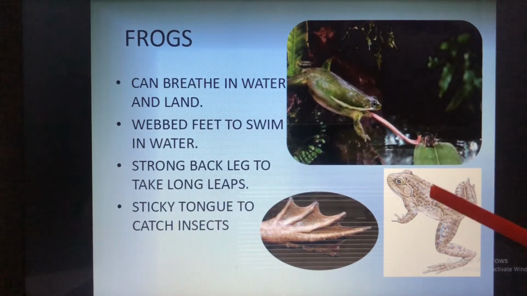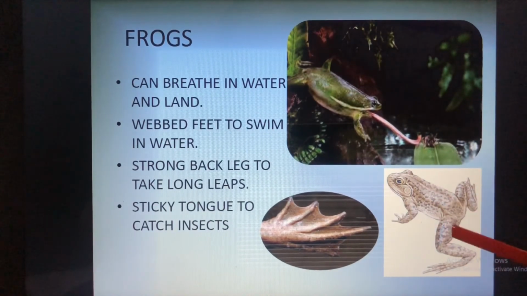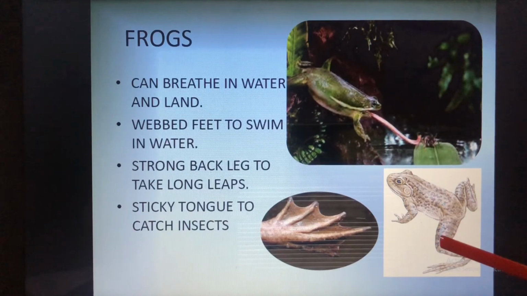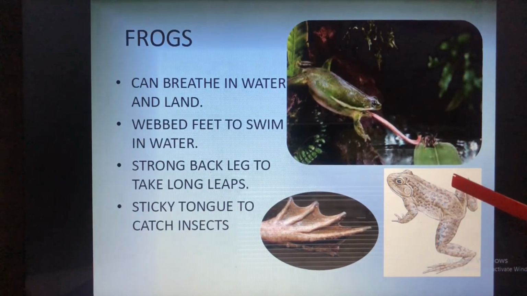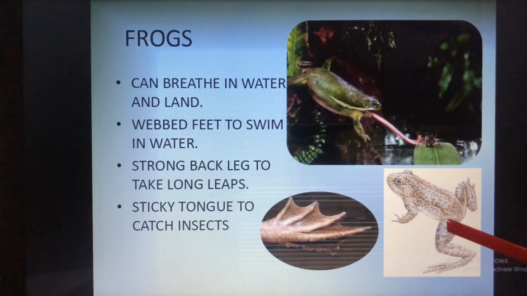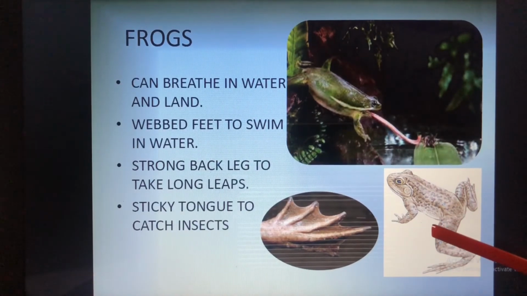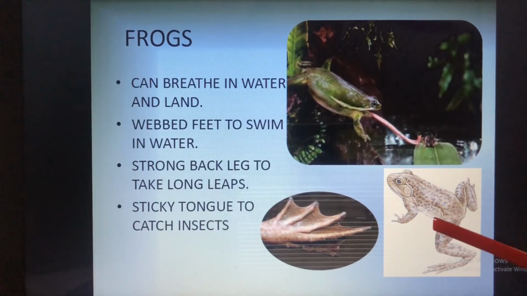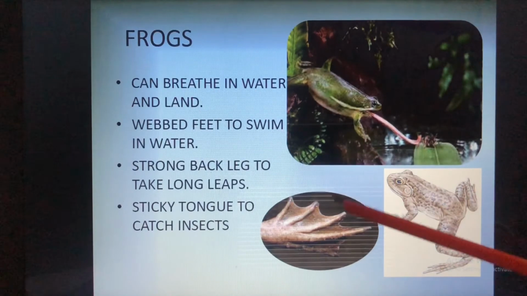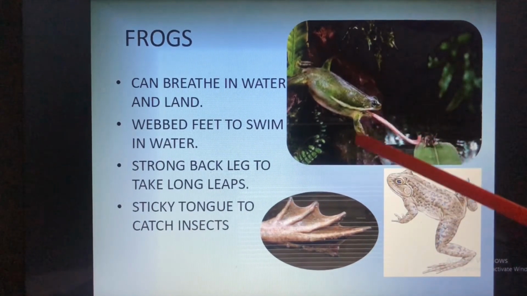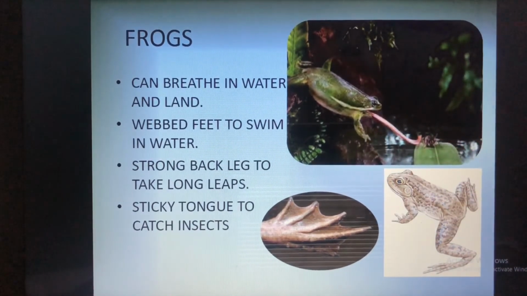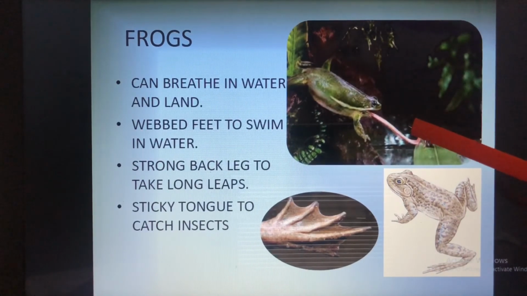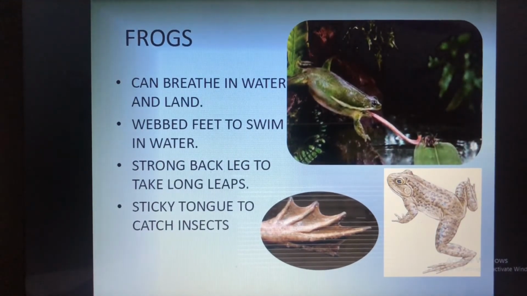This is called webbed feet, to swim in the water. Then they have strong back legs for taking long leaps. You might have seen how the frog leaps. Then it has a sticky tongue to catch the insects. See how it's opening the tongue and catching the insects.